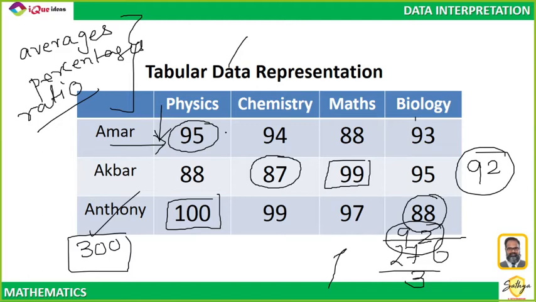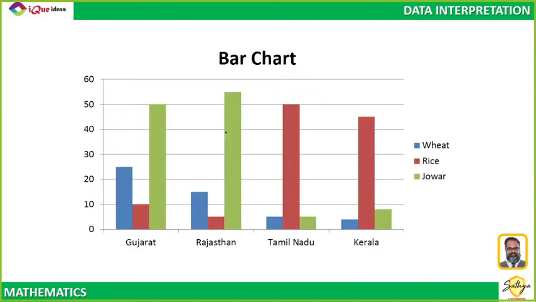I have some other use. Then we can use other types of charts, like for example, a bar chart. Now here you may not be able to find the exact value. For example, if I ask you, for Gujarat, what is the wheat production? How much is this value? Is it exactly between 20 and 30? Is it exactly 25? Or is it 24.9? Or is it 25.2? These minor differences I may not be able to make out by just looking at the graph.